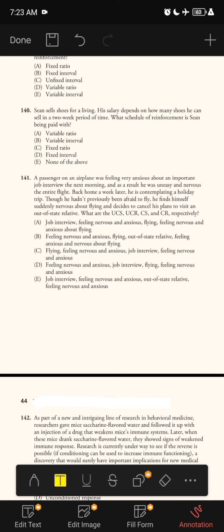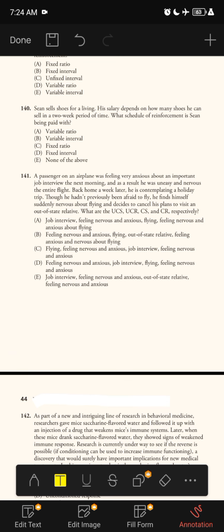Fixed ratio applies to any job that works on a commission. Don't forget this one. Ratio means the number of times you do something to get a reward, and fixed means a set number of times you do something to get a reward. When people work on commission, they know how much they will get. That's the point. So the correct answer is C, that is fixed ratio.